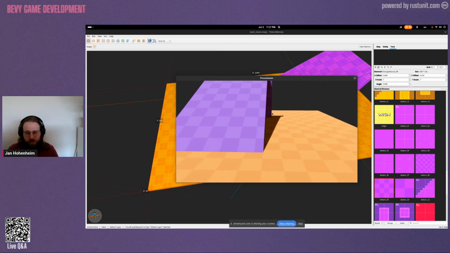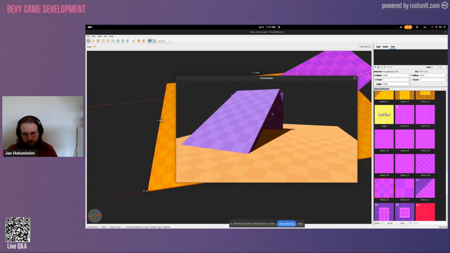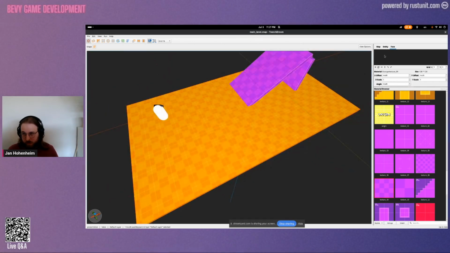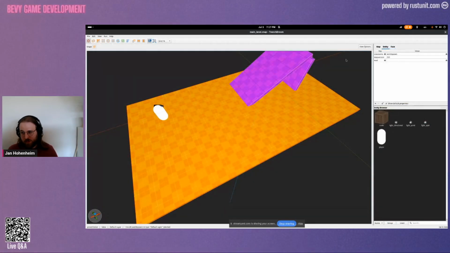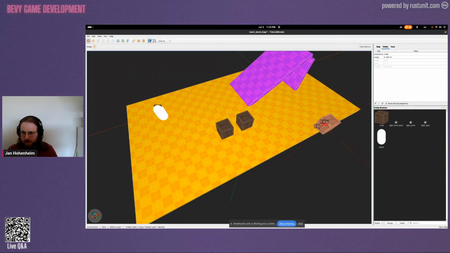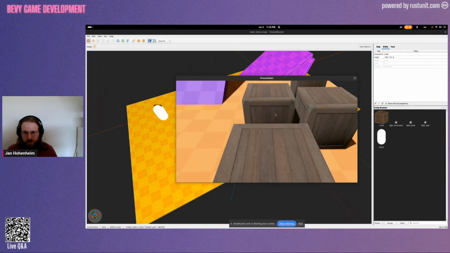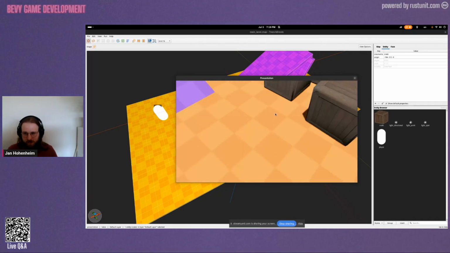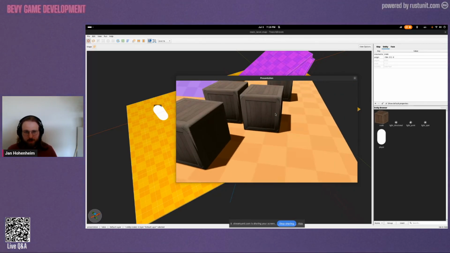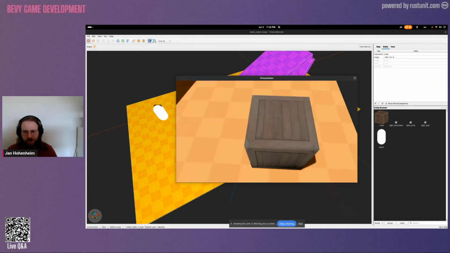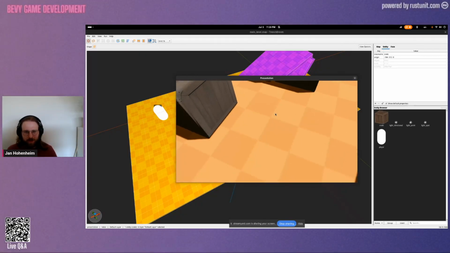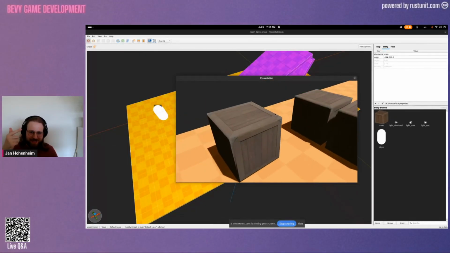And now I also want to show you, okay, we can place geometry, but that's not all we need. We also need some entities to populate the world. And I have prepared for us today some crates over here, some wooden crates. And I will reload the level, and you can see that we have the crates, and they are also physics enabled. You can see I can push them a bit around. Not sure how well this is visible when you're not playing it because the player is stepping on the crates.